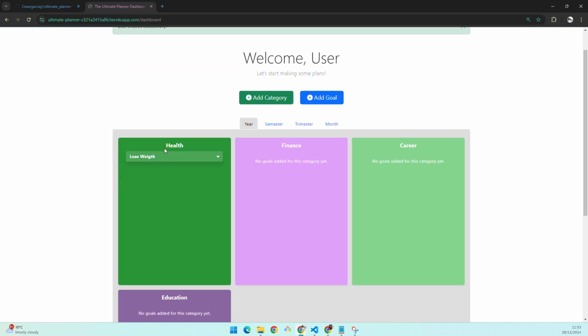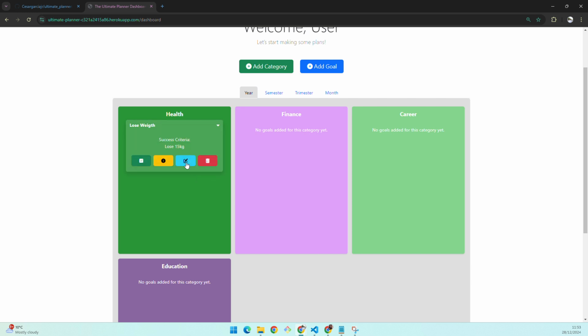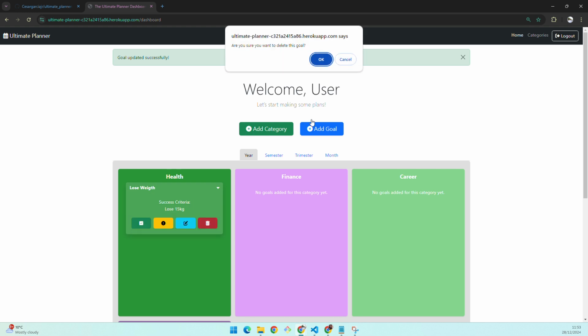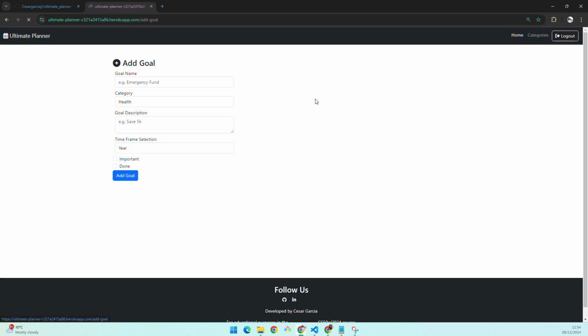Once I've added my goal, it will show in my category, showing what my goal is. And here I can set this as done or set this as important. It will add icons and remove icons from my goal. I also can edit and update this goal, or I can also delete, but a message will come up and ask if I really want to delete this goal. So this helps you break down your goals.